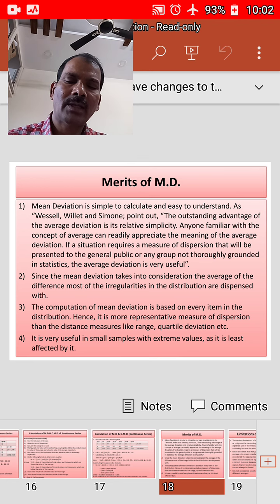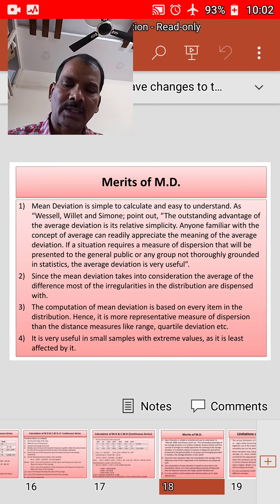Anyone familiar with the concept of average can readily appreciate the meaning of the average deviation. If a situation requires a measure of dispersion that will be presented to the general public or any group not thoroughly grounded in statistics, the average deviation is very useful.